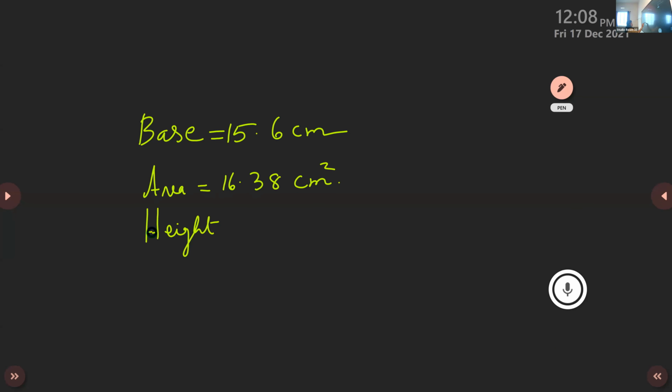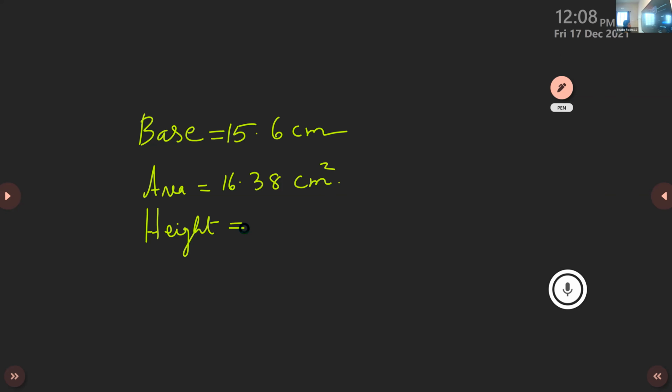Balashankar, can you tell me what the formula is to find the height from this? Balashankar, is he there? Ma'am, Balashankar is there, but his video often does not respond.